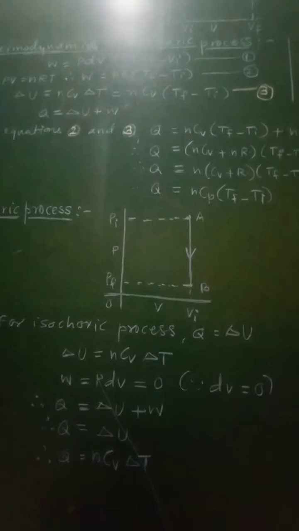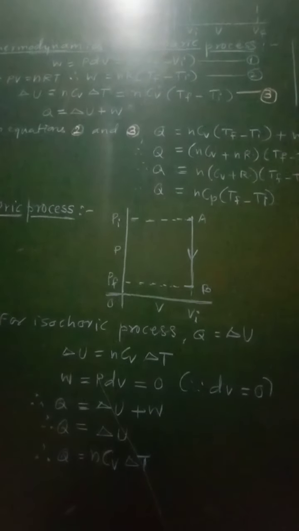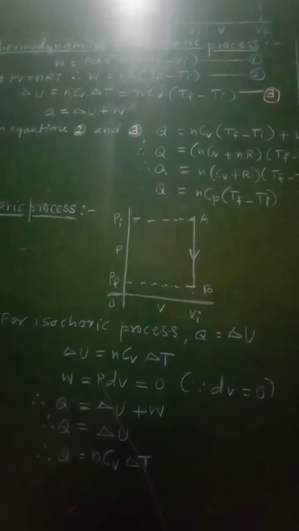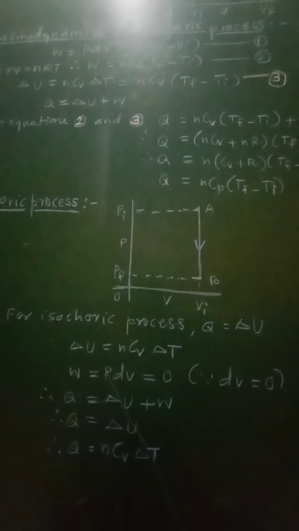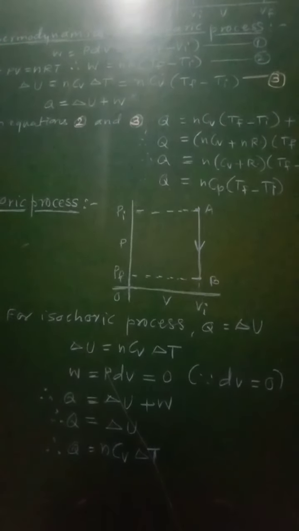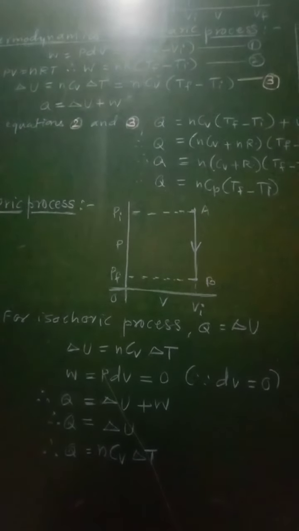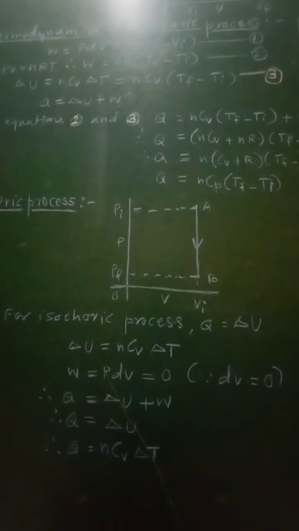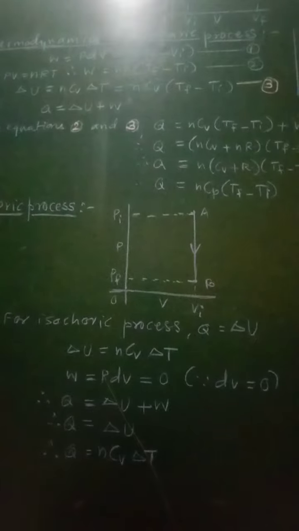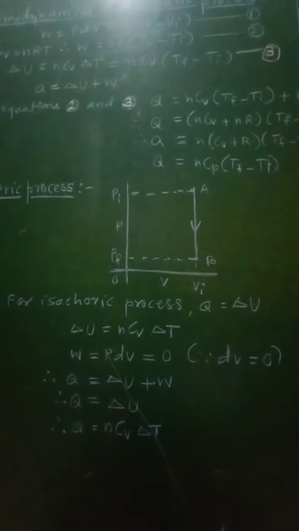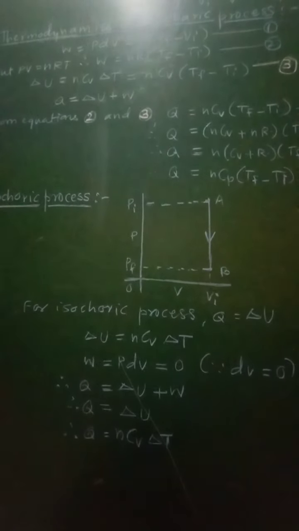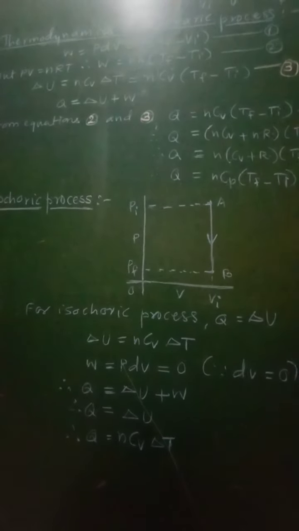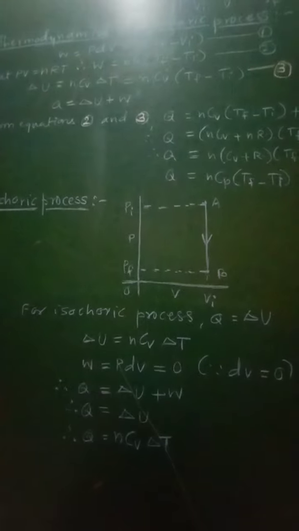Now for an isochoric process, all the heat energy added, that is Q, increases only the internal energy of the system, and there will be no work done. Therefore delta U will be equal to Q. For example, the heating of gas in a constant volume container, that is when the gas is heated keeping the volume of the gas constant, then this will represent the isochoric process.